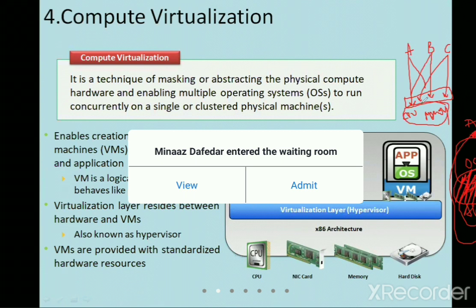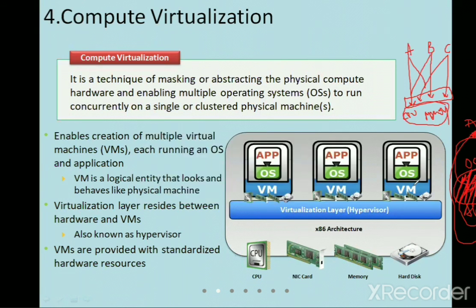Now here the concept of virtualization is going on. You can see the first app is taking the operating system, there is only one operating system. The second app has the operating system, the third also, so every person feels that they have a different operating system.